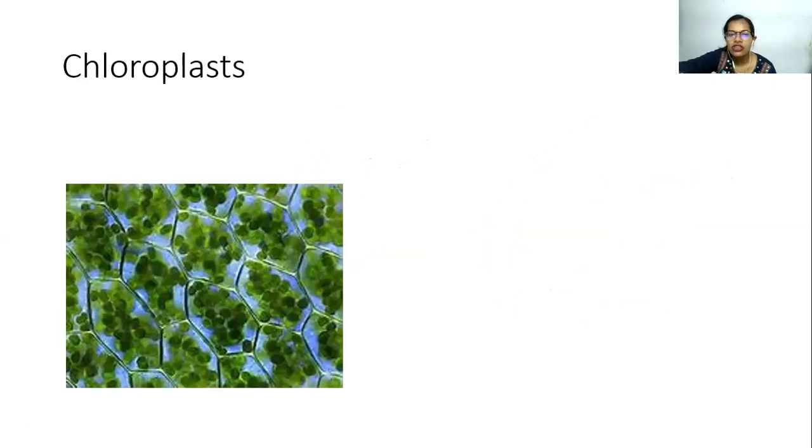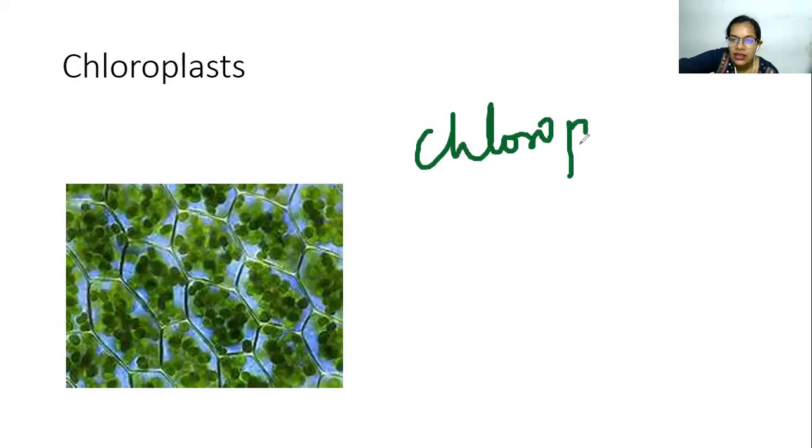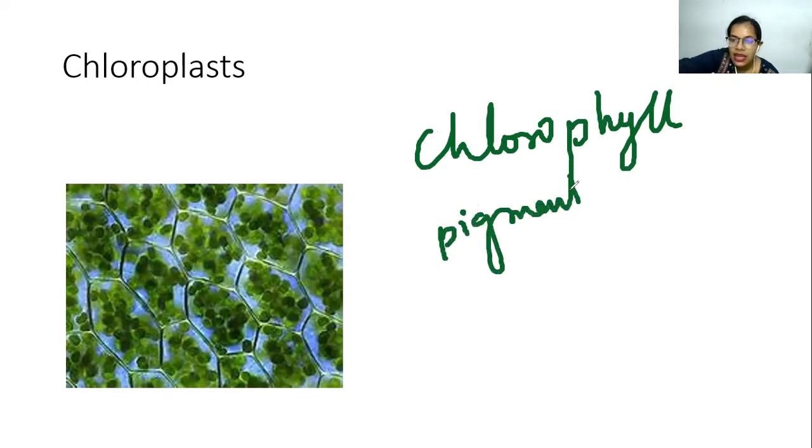Now the chloroplast. This is present only in the case of plants. We know chloroplast is responsible for photosynthesis, and in the chloroplast, always remember there is a green pigment called chlorophyll, which is responsible for giving its green color. So let me just write. It is the chlorophyll responsible for giving the green pigment. Okay, so it is the pigment and eventually helps in photosynthesis.